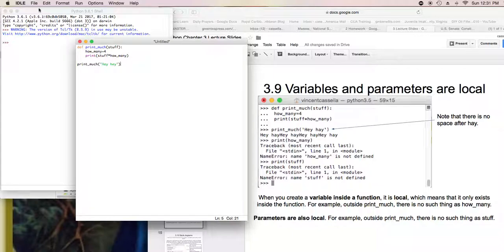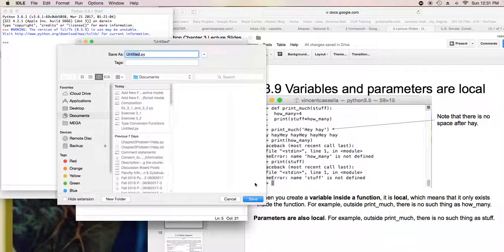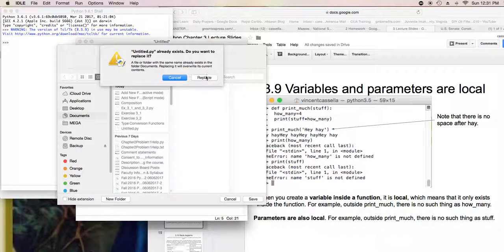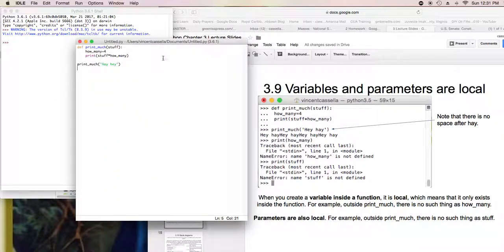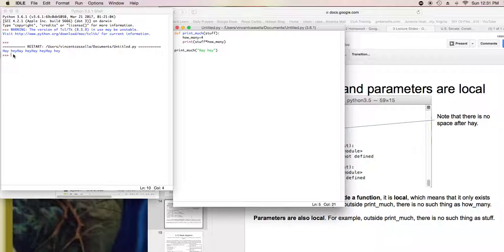So let's check that. We'll do File, Save, save it as untitled, replace it. Okay, and then we will run. Let me get it out of the way first. So let's run this. And there it is. It printed that string, hey hey, 4 times.